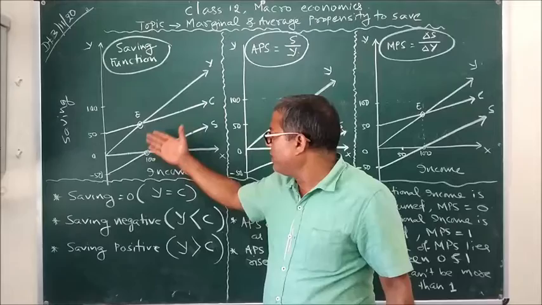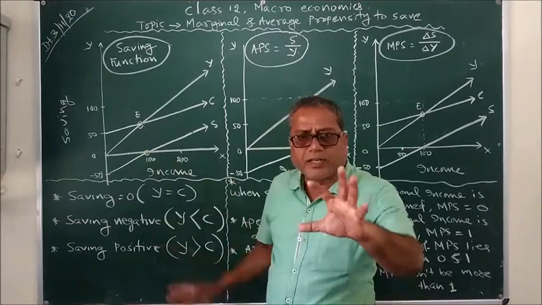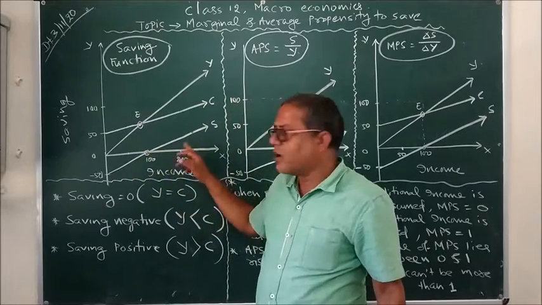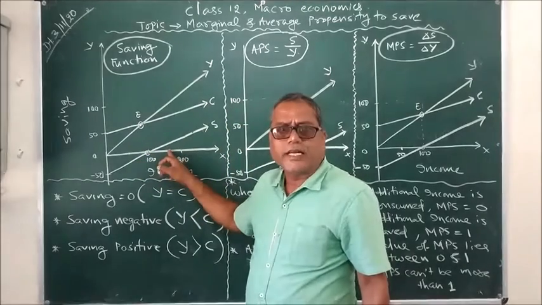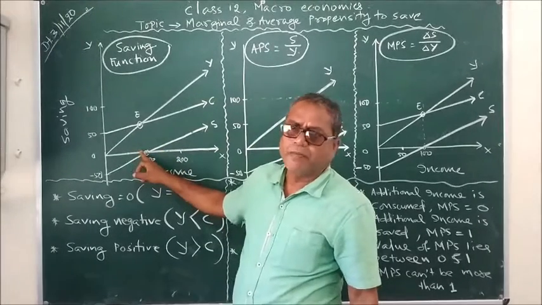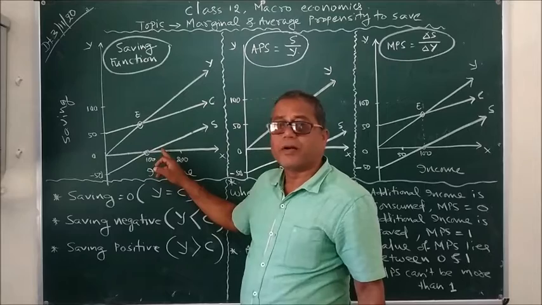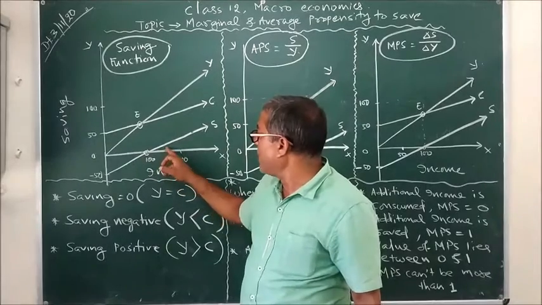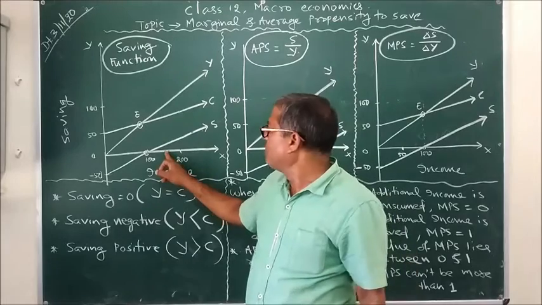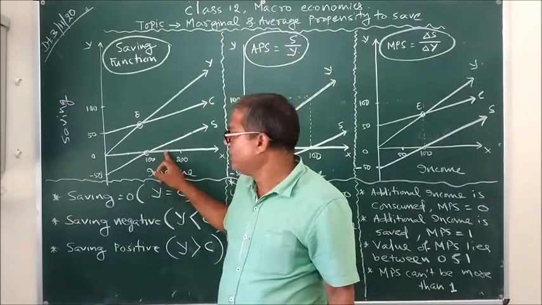So, what we can see here is three different stages. Once again, the point where the saving curve coincides with or intersects the x-axis, saving is 0, and if our income further rises, then we find a gap between the saving curve and the x-axis that suggests saving is positive.